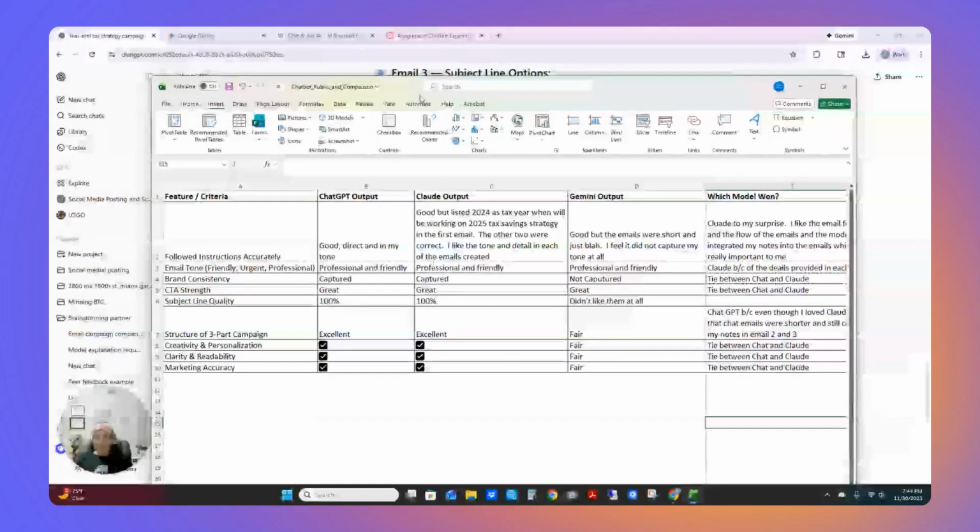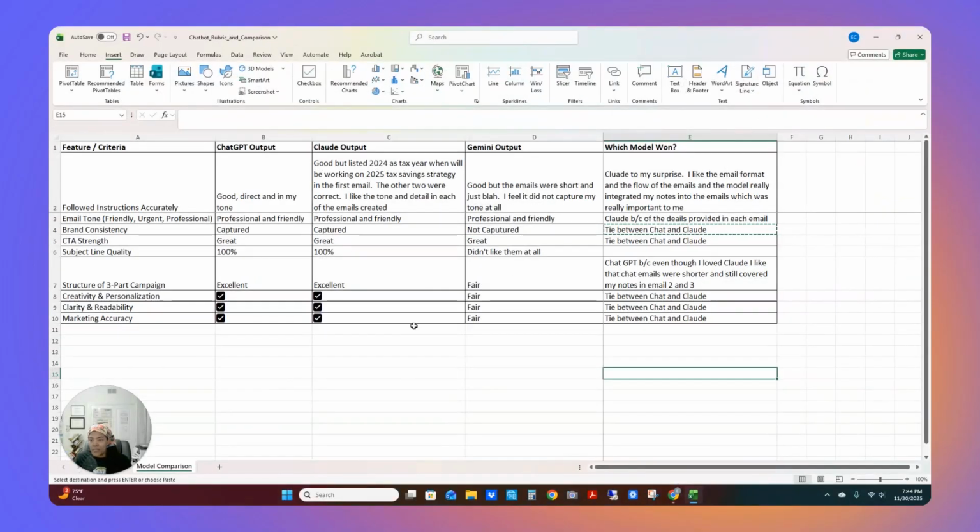So I'm going to go ahead and move my rubric into here, and I can go over with you what I came up with. All 3 models followed the instructions accurately. I noted that Claude made the mistake about the year of 2024 versus 2025. That was the only inaccurate information. And then to my surprise, I really liked the email formats and the content that Claude came up with. So in terms of feature and criteria, the model that won for me was Claude. When it came to the tone of the emails, they were all friendly and professional. I think the winner here was definitely Claude.